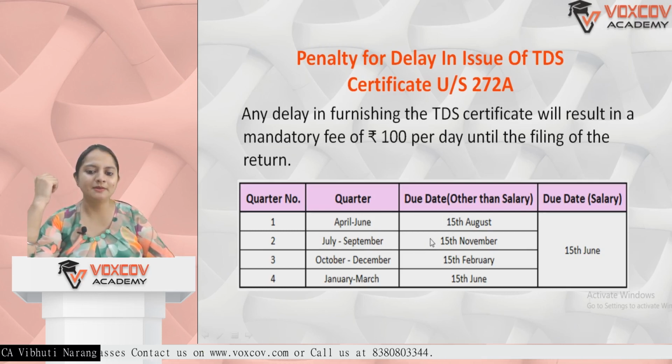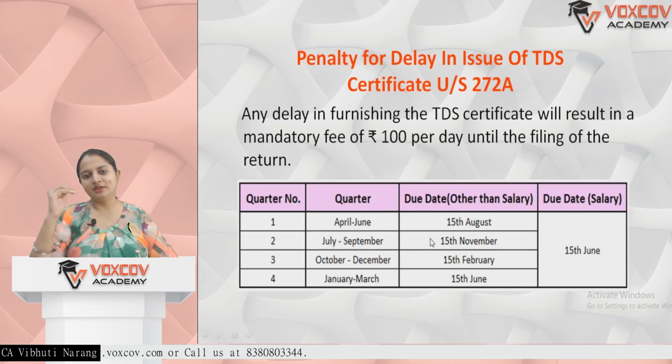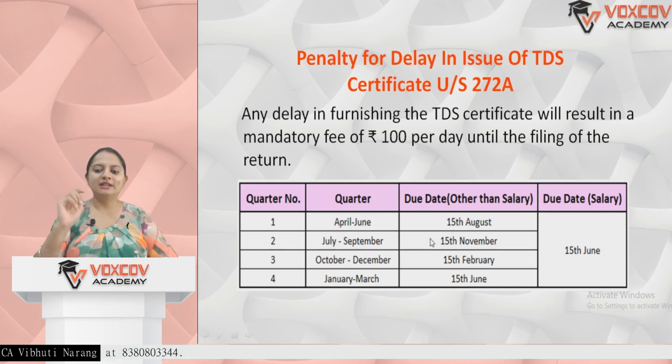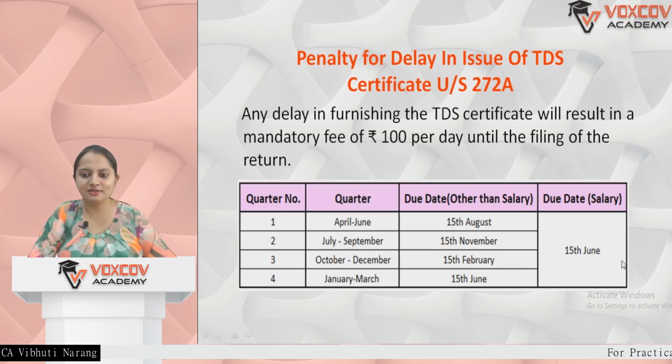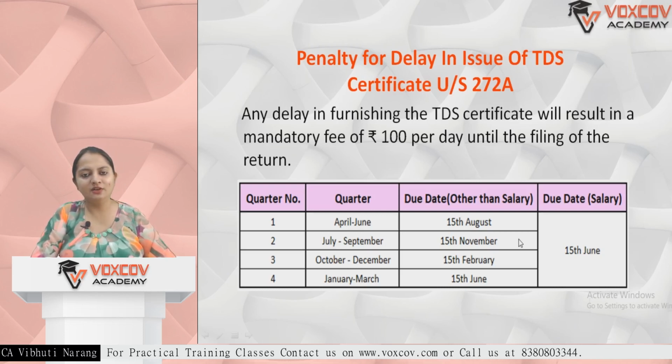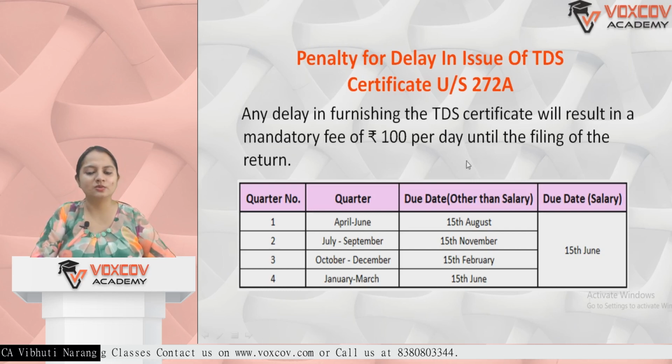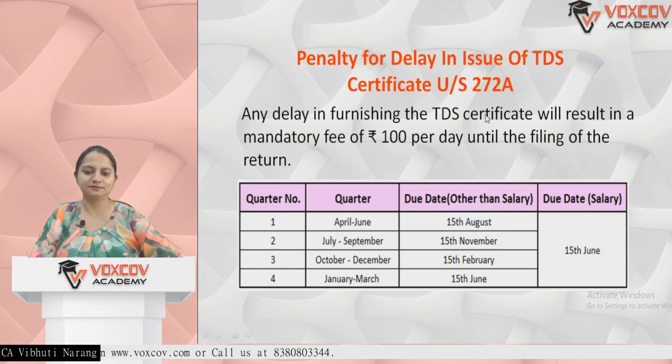Then for September, it is actually 15 days from the date of the TDS return. But in case of salary, there is a standard TDS certificate, which is Form 16. The due date is 15th June. So any delay in this will attract a mandatory fee of 100 per day till the filing of the return, and this is covered under section 272A.